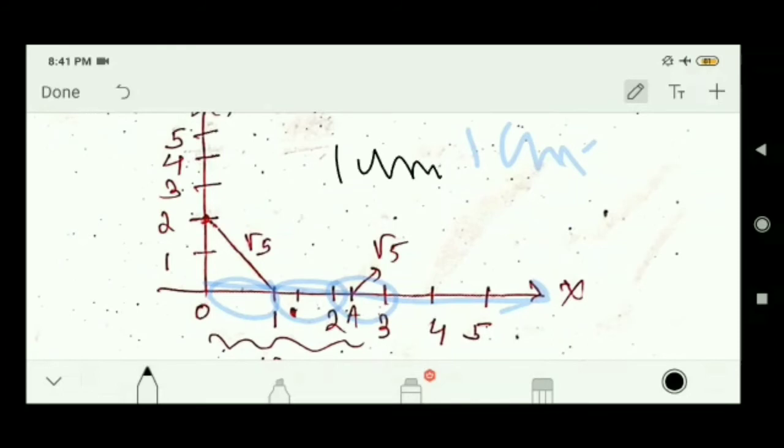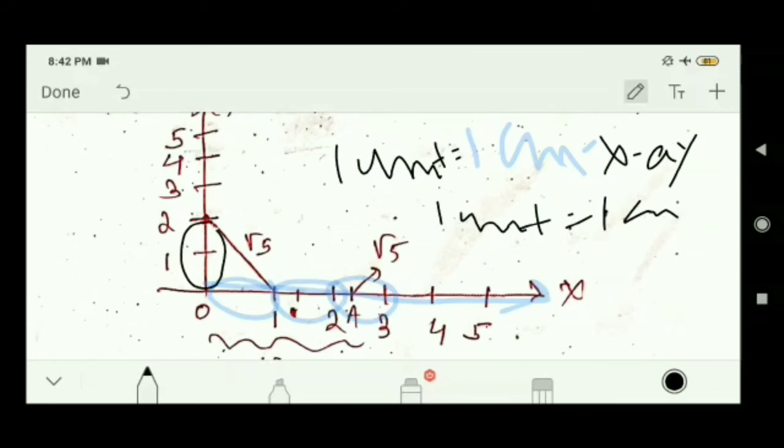Similarly, in y-axis I have taken 1 unit equal to 1 centimeter. So from y-axis I am taking 2 centimeter here like this, and from x-axis I am taking 1 centimeter, and I am joining 2 to 1.